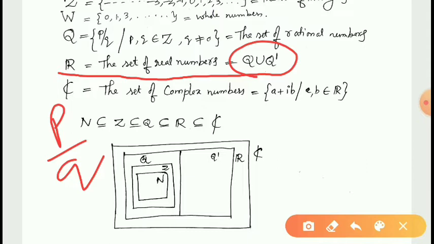For example, let's see some examples. 2 by 3 is a rational number. It is in the form of p by q.